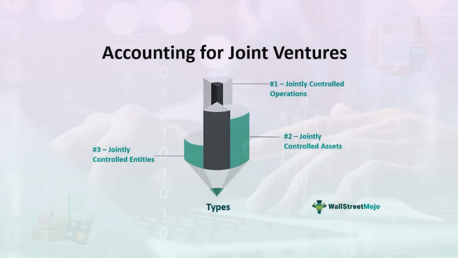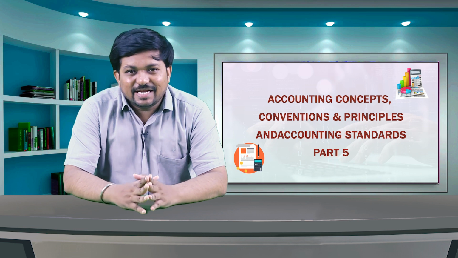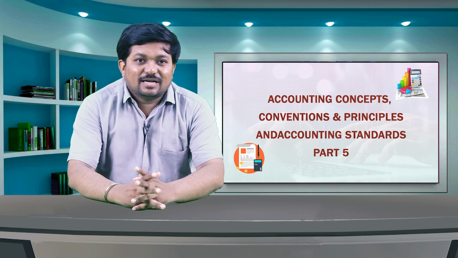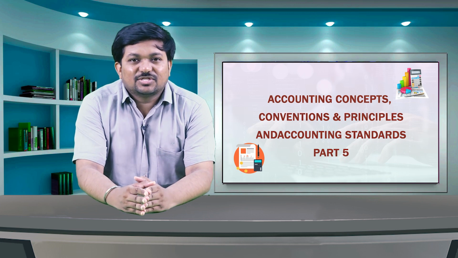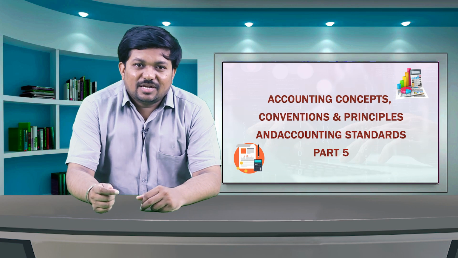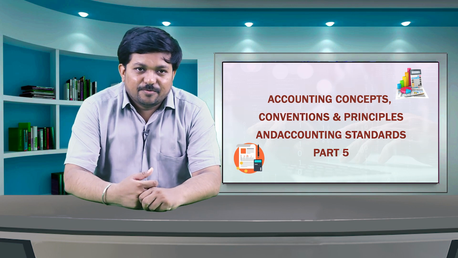Proportionate consolidation is a method of accounting and reporting whereby a venturer's share of each of the assets, liabilities, income and expenses of a jointly controlled entity is reported as separate line items in the venturer's financial statements, and for this purpose a special AS is issued.